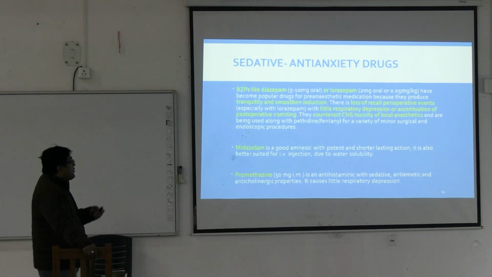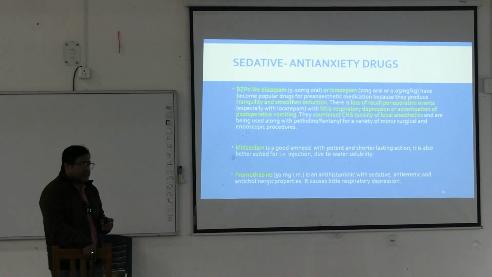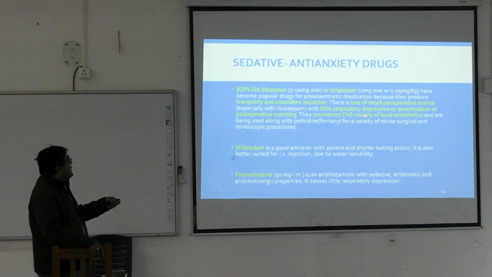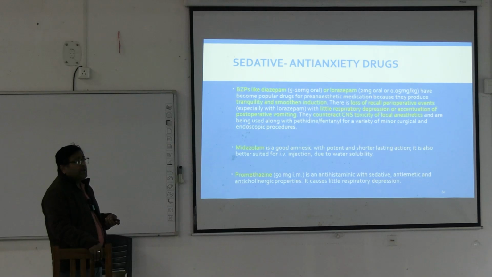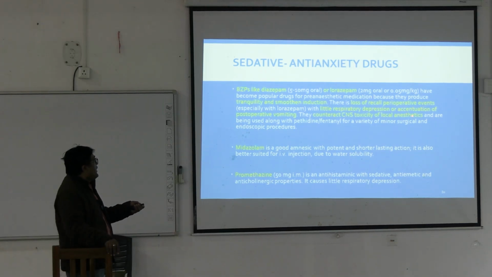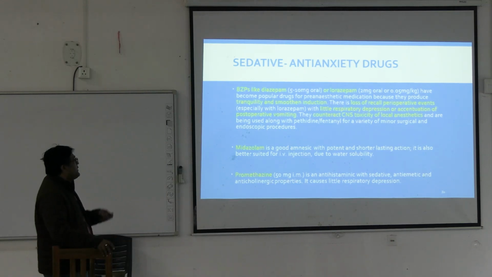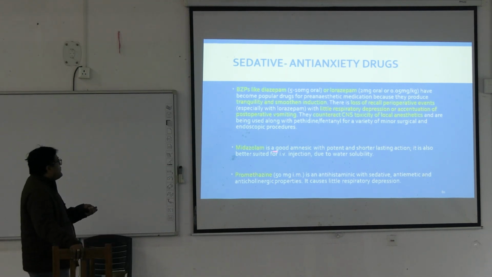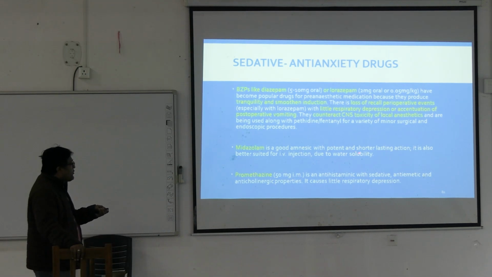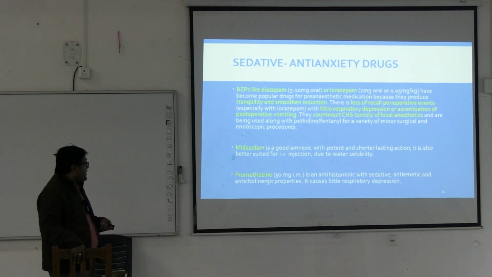Why? Because they smoothen induction, produce tranquility or sedation, loss of recall of perioperative event is seen, little respiratory depression or cardiovascular collapse, and it does not provoke the post-operative vomiting. They also counteract CNS toxicity of the local anesthetics. Midazolam is a good amnesic with potent and shorter lasting action.